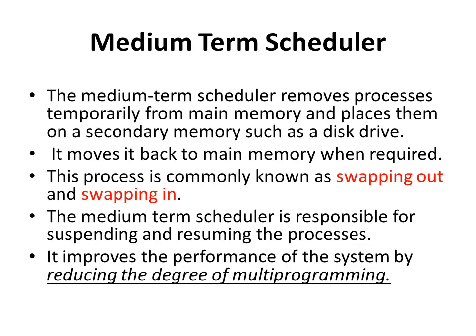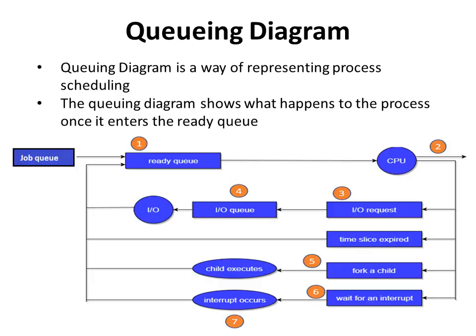The speed of the medium-term scheduler is between the short-term scheduler and the long-term scheduler. It reduces the degree of multiprogramming as it suspends a process and swaps it out of the main memory. It is a part of a time-sharing operating system.